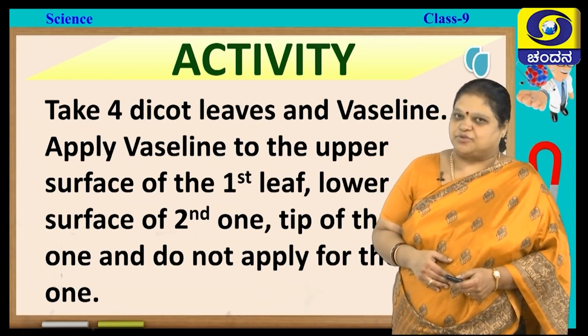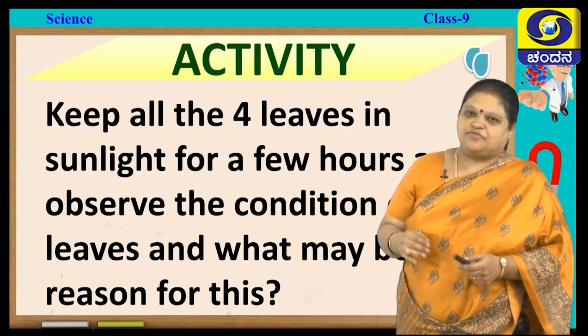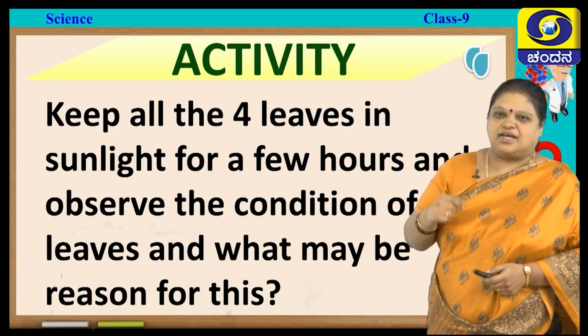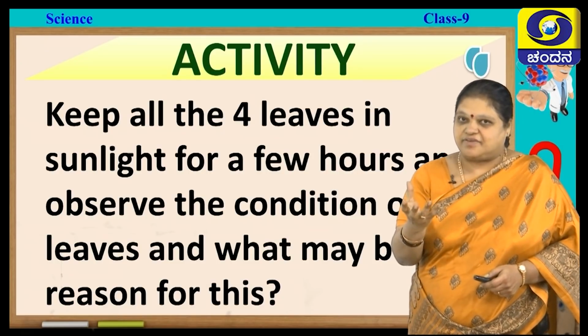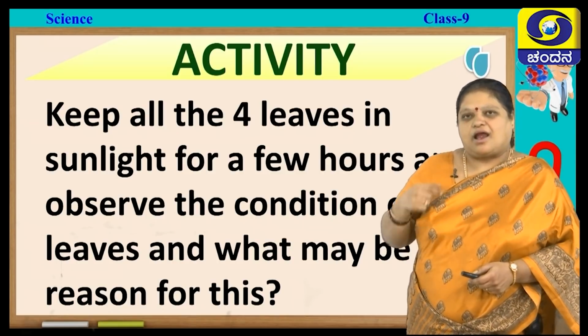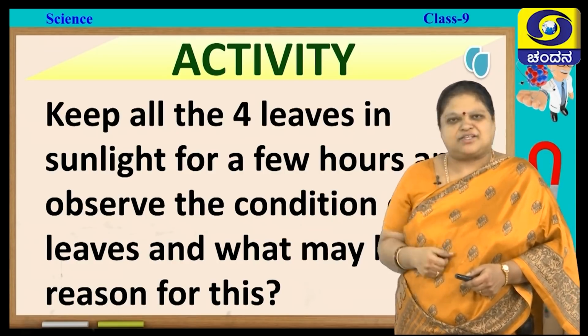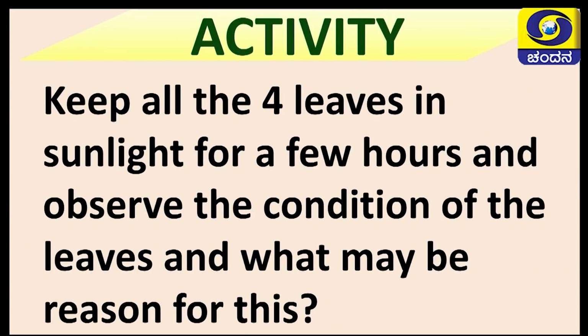Next, what do we have to do? Keep all the 4 leaves in sunlight for a few hours and then observe the condition of the leaves. You have to see whether they are fresh or they have wilted, and you have to reason out what may be the reason for this. Please think, think, think. It is a good exercise for your brain.